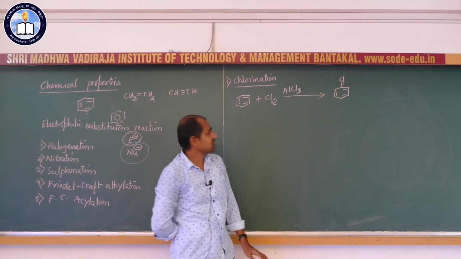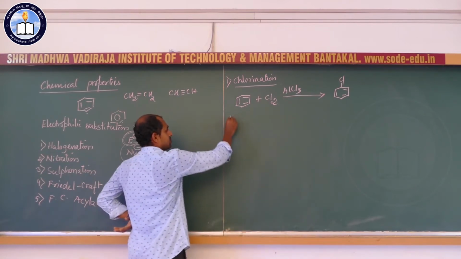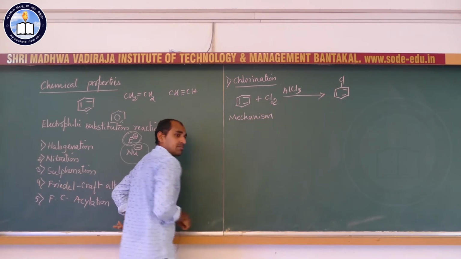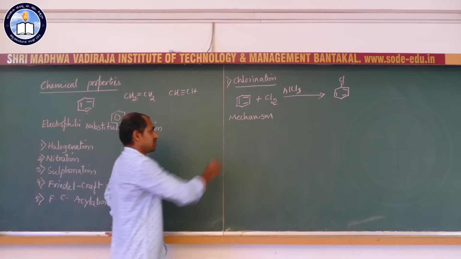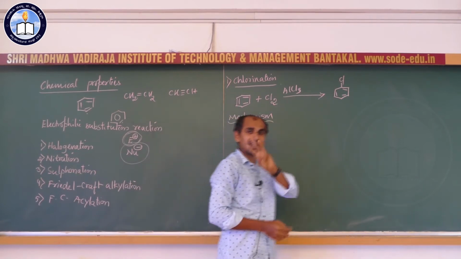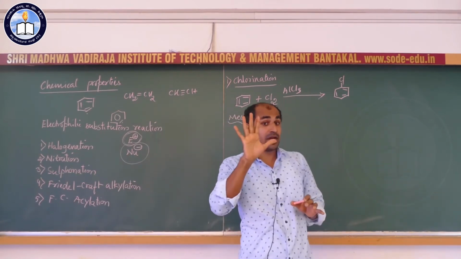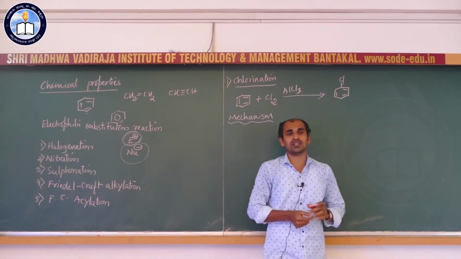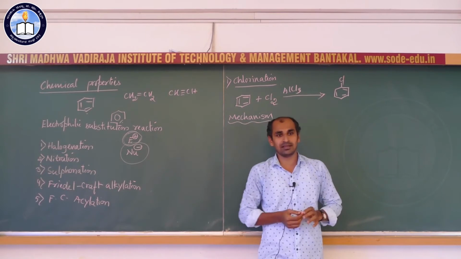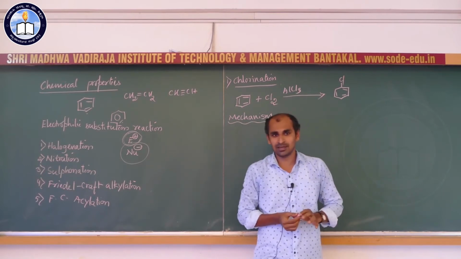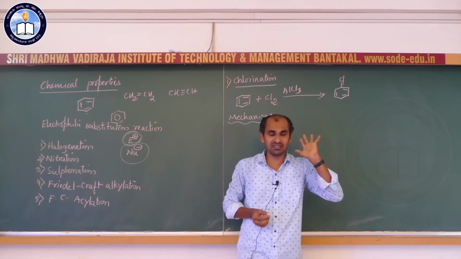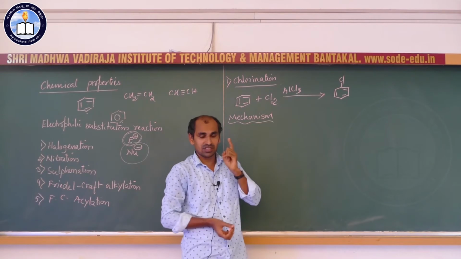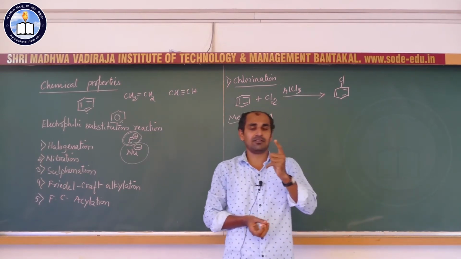Now we shall see the mechanism. Each electrophilic substitution reaction has a 3-step mechanism, which can be asked for 3 marks. There are 5 important electrophilic substitution reactions, and for each there is a 3-step mechanism. They are very close to each other, so the mechanism is very similar, only the steps are a little bit different. The first step is generation of the electrophile.